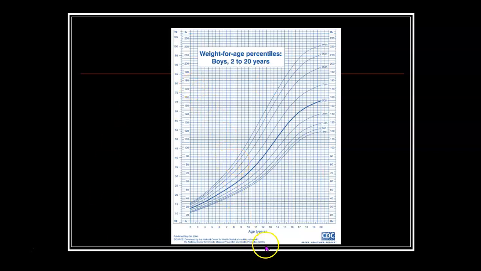So a chart like this might show for a boy of a particular age, 4 years old or 10 years old or whatever. If you look at how tall that boy is, or in this case, how heavy that boy is, how many pounds or kilograms he weighs, you can see what percentile that would put him at. So if he's at the 50th percentile, he's heavier than 50% of the boys his age. If he's in the 10th percentile, he's only heavier than 10% of the boys his age. So he's pretty small or pretty lightweight for his age.